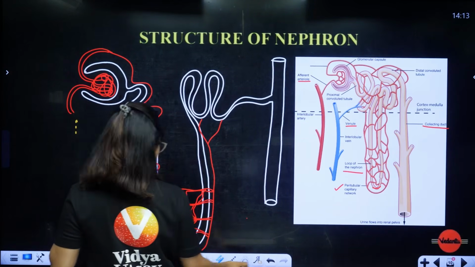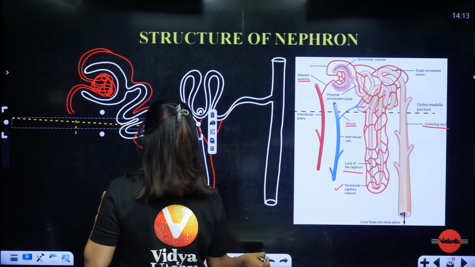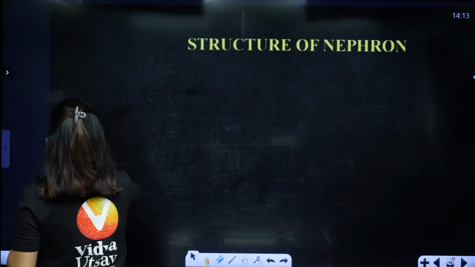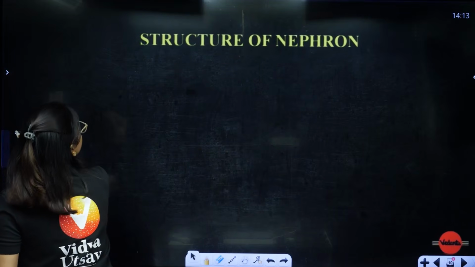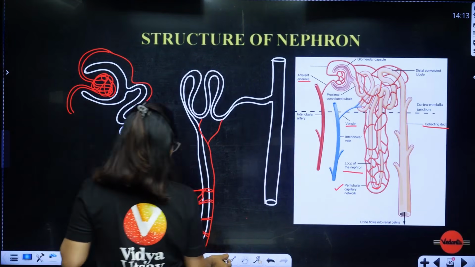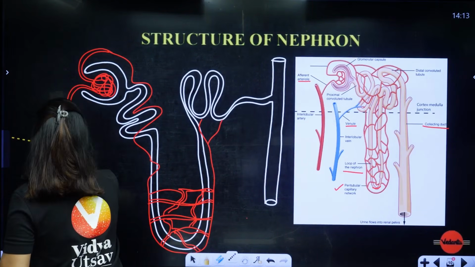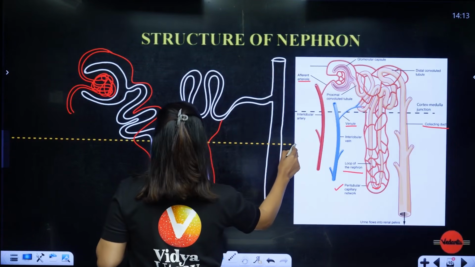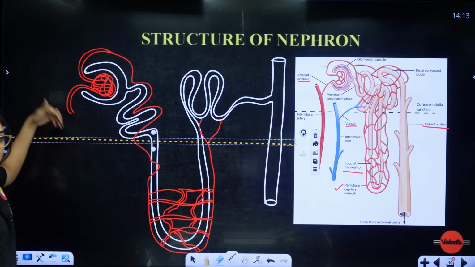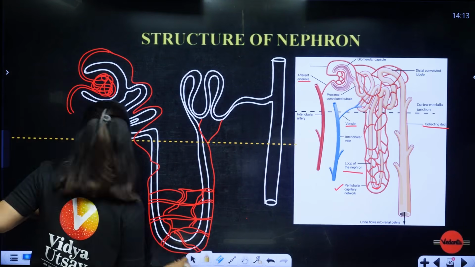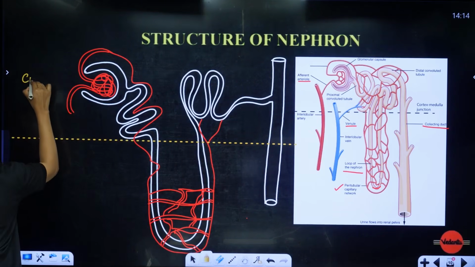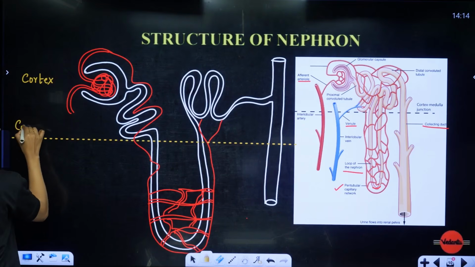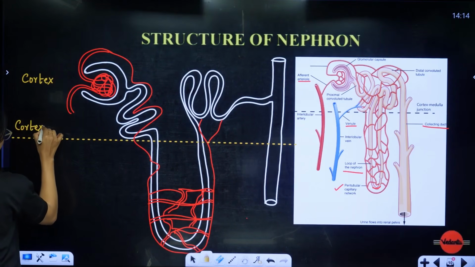From here till here, from where the loop of Henle is extending, this region is going to be the cortex region. So all this is going to be present in the cortex. This is going to be called your cortex-medulla junction.